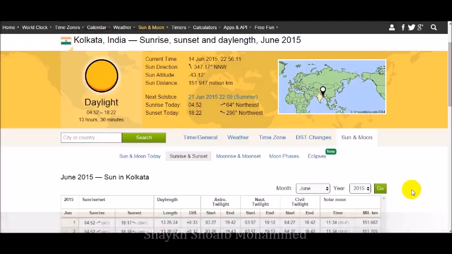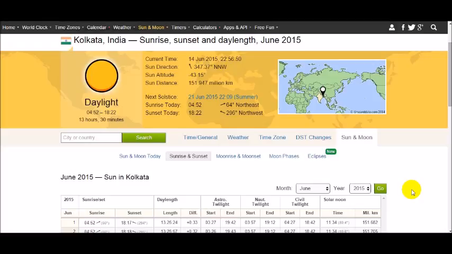The data set that we intend to use is for Kolkata, which is a city in India. Kolkata is the city where I live. And the data set is for the month of June 2015. It's because Ramadan this year starts in June 2015, and we need to take a look at the sunrise and sunset and moonrise and moonset data sets. So let us just get started and things will become clear why this discussion is important.